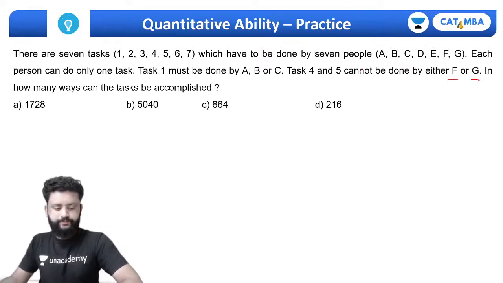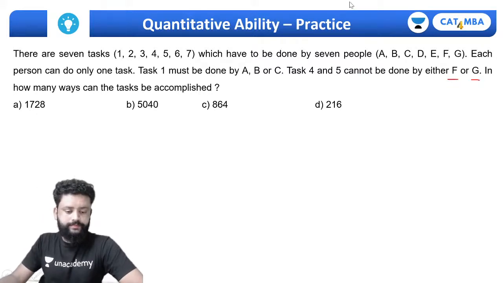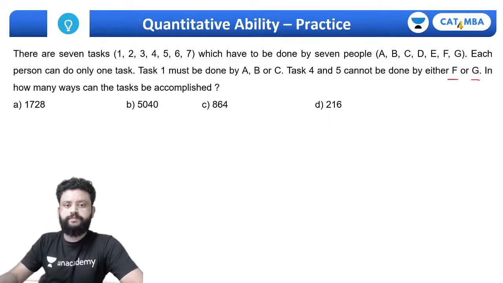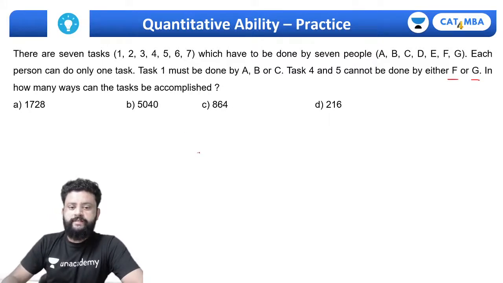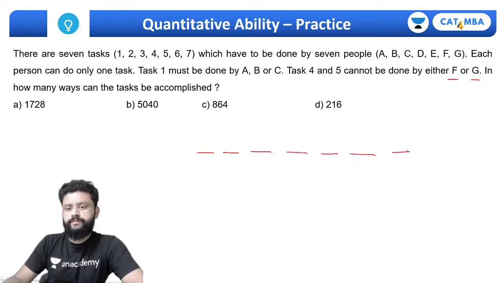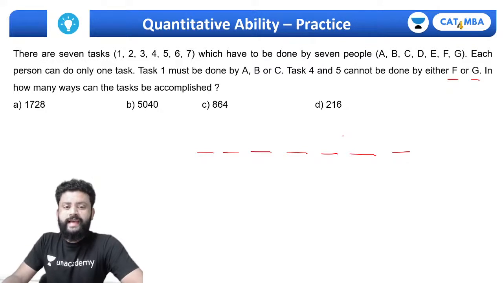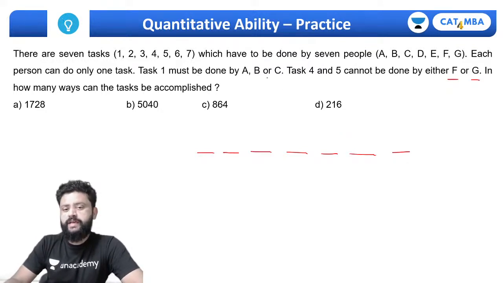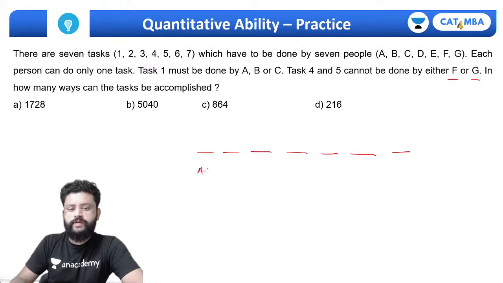Simple one. So there are 7 tasks. Each person can do only one task. Task 1 must be done by A, B or C. So how many choices do we have here?